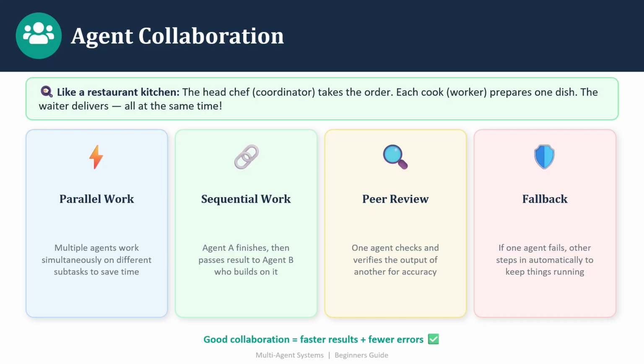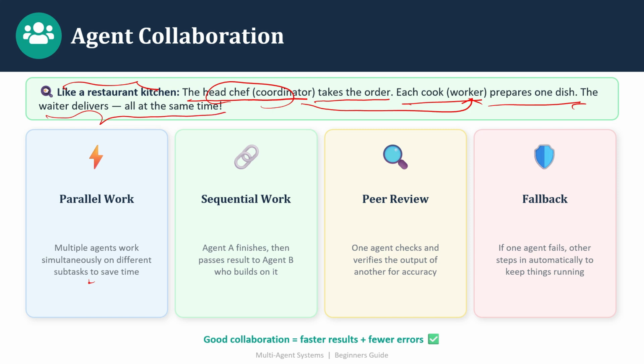Now, it is like a restaurant kitchen. You will have a head chef who acts as a coordinator, who is going to take the orders, and then you have multiple workers, like multiple cooks. Your coordinator, the head chef, distributes the task to the different cooks or workers who prepare the dish, and the waiter delivers everything at the same time. Similarly, in a multi-agent system, all the agents collaborate with each other with the help of the coordinator. Now we have parallel work. That means multiple agents work simultaneously on different subtasks to save time.